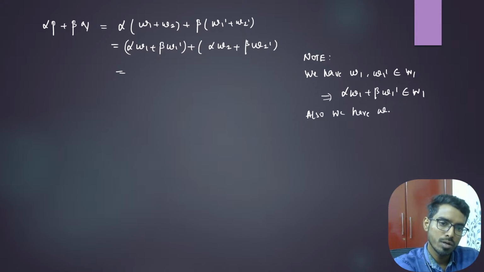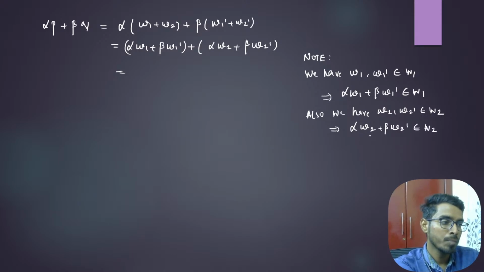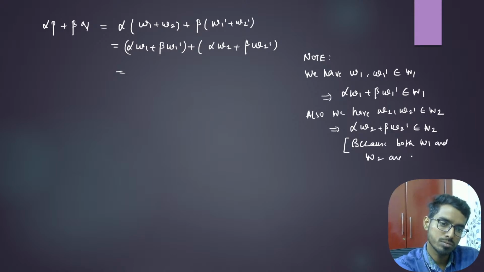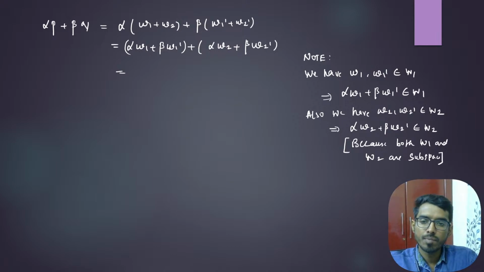we have W2 and W2 dash both belonging to W2. And can I say alpha W2 plus beta W2 dash is also in W2, because both W1 and W2 are subspaces? That means this belongs to W1, and this belongs to W2.